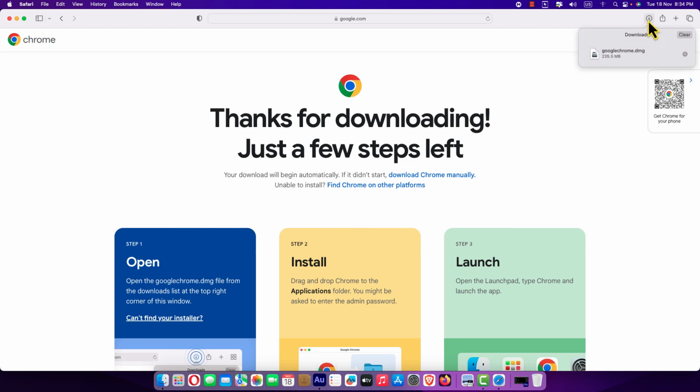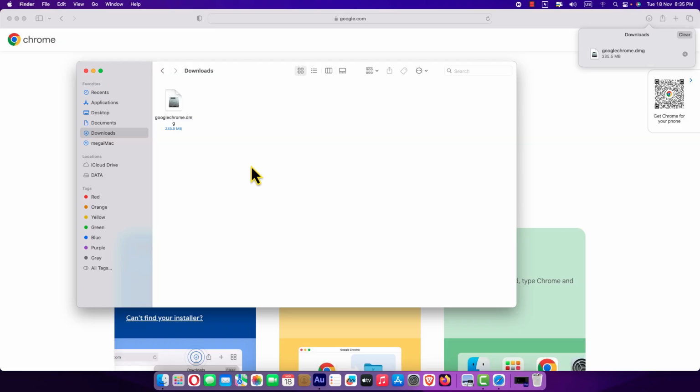Here you can see the file is downloaded. So now open Finder, go to Downloads and here you can see the Google Chrome .dmg file. Now let's install this. To install Google Chrome, just simply double click on this .dmg file.